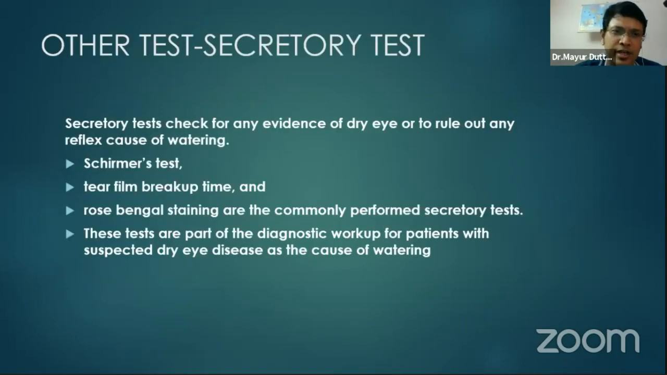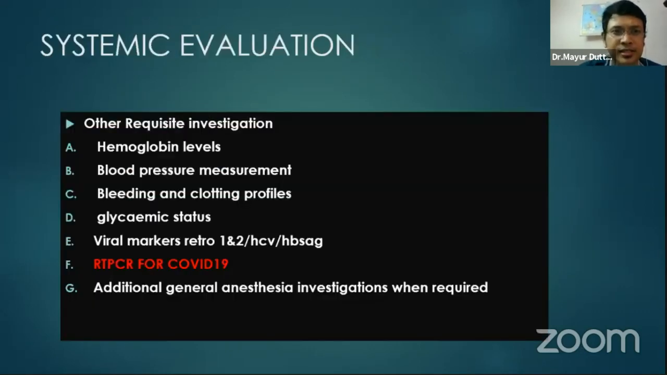Other tests like Schirmer test, tear film breakup time, and Rose Bengal staining are done to rule out evaporative or dry eye disease. Finally, systemic evaluation includes hemoglobin level, blood pressure measurement, blood clotting profile, glycemic status, viral markers, and now most importantly RT-PCR for COVID-19, and additional general anesthesia investigations when required.